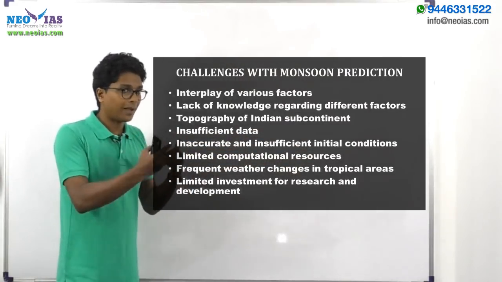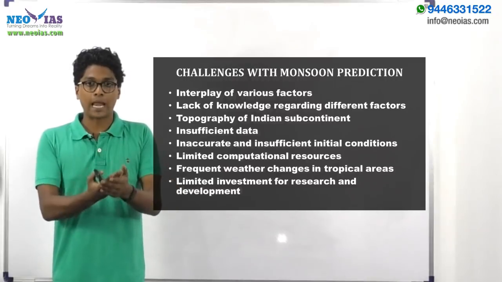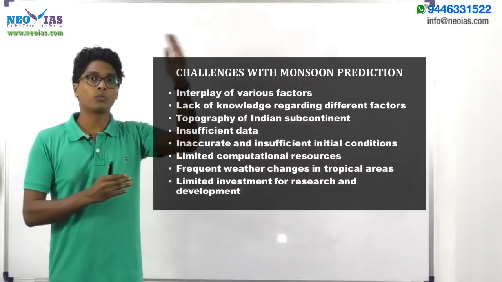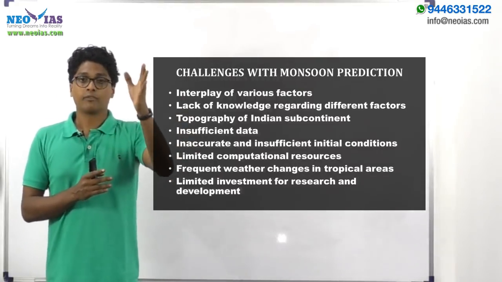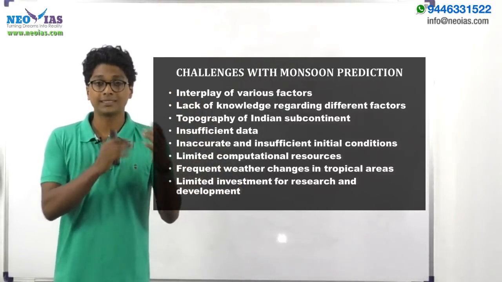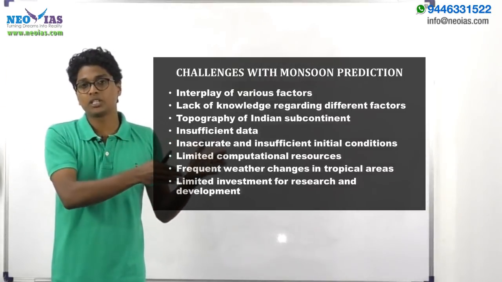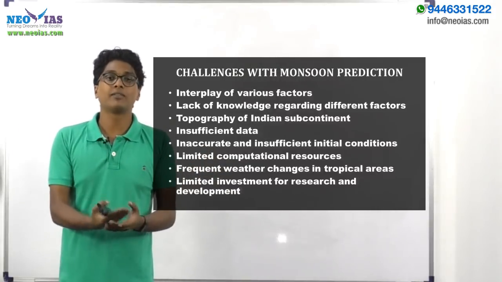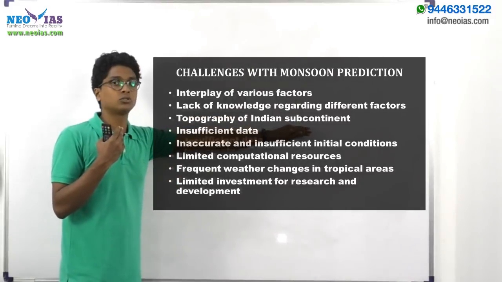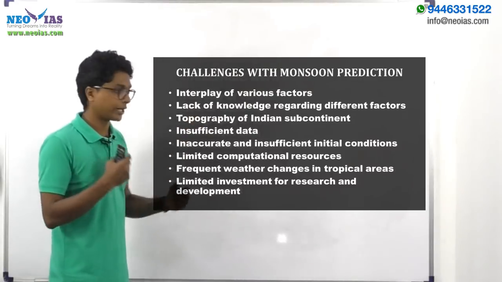Imagine you come out with a prediction that this year we will have above normal rainfall. But at the same time, due to the diversity of the topography of the Indian subcontinent, it's difficult to come out with one such prediction. For example, the western coast of the Western Ghats will have more monsoon rainfall. At the same time, an interior part of Maharashtra, a district lying in the rain shadow region of the Western Ghats, will have very less rainfall. So depending on these different topographies, the availability of monsoon rainfall can vary. So it's difficult to come out with accurate predictions because of this topography.